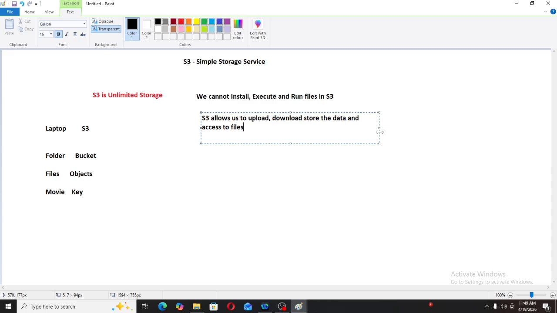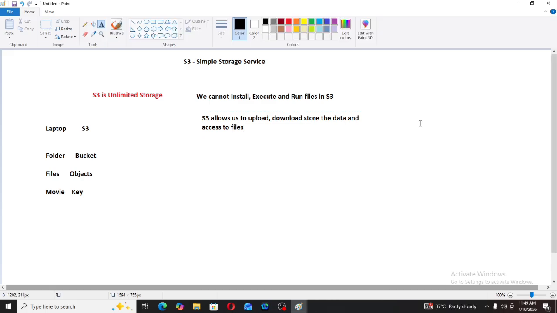We cannot run, install or execute files in S3, and S3 is unlimited storage.